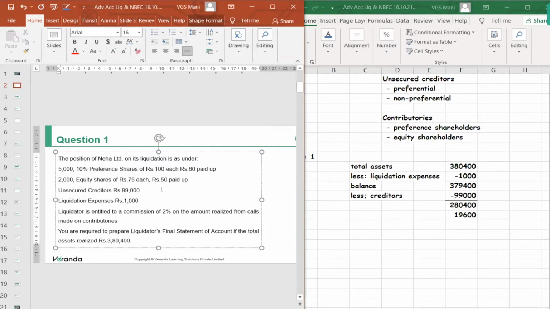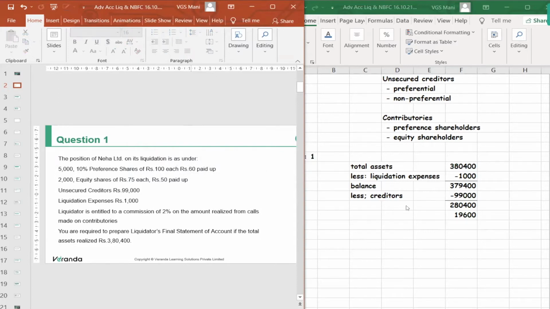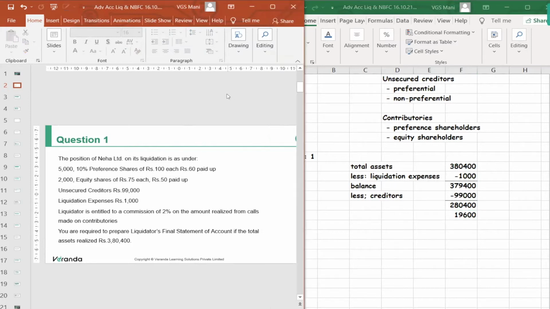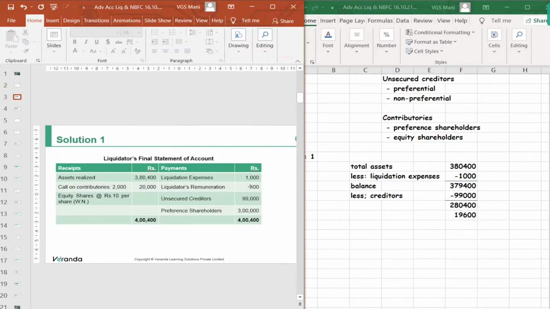Now, do we need to call the entire 25 rupees uncalled amount? Is it necessary? Or we need to call only to the extent of this 19,600? Yeah, to the extent of 19,600. Okay. So that you will make payment exactly preference shareholder 3 lakhs. Can you understand?